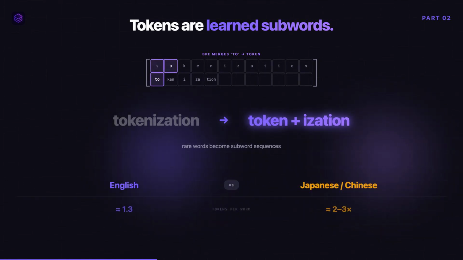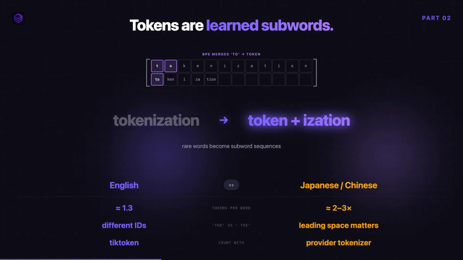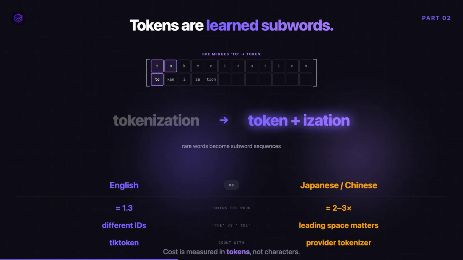Implications matter for engineers. Japanese and Chinese take 2 to 3 times more tokens than English for the same meaning. JSON with verbose keys burns tokens. Count before sending with tiktoken or the provider's tokenizer. Cost is measured in tokens, not characters.